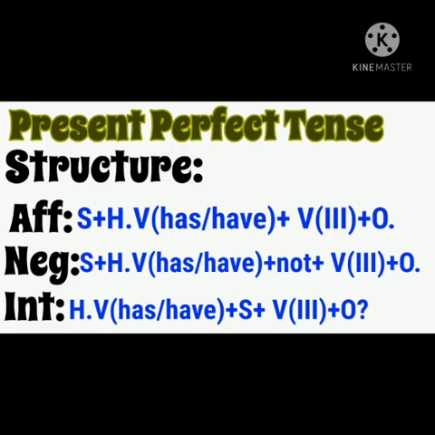In negative, the structure will be subject, helping verb has or have plus not, verb third form plus object. In interrogative, helping verb has or have will come at the start plus subject, then third form of verb and object question mark. We use helping verb has with third person singular and have with all other subjects.